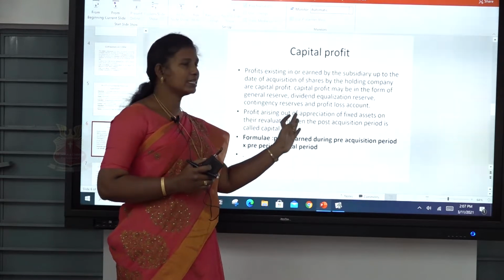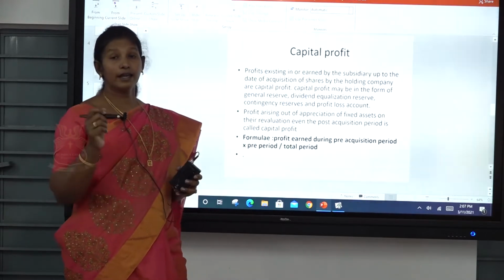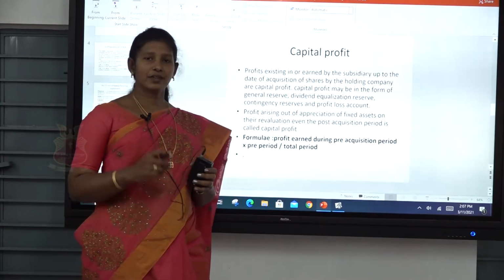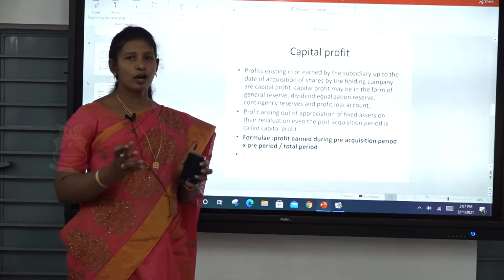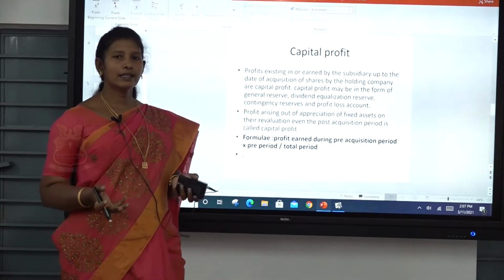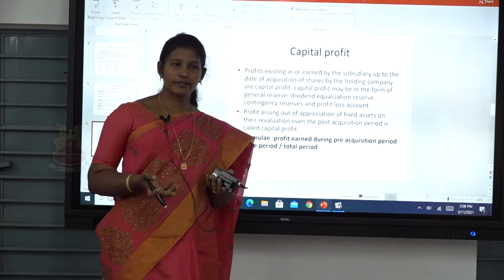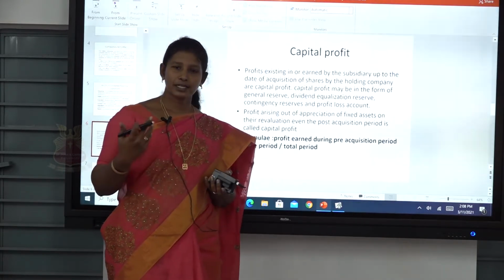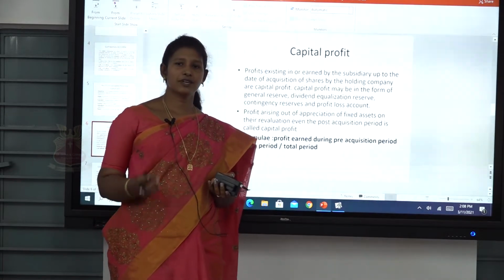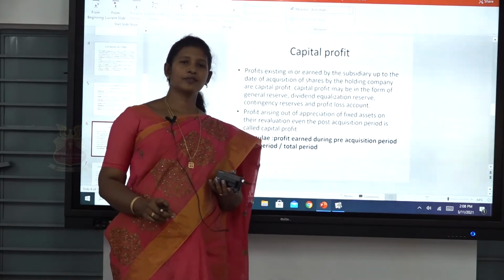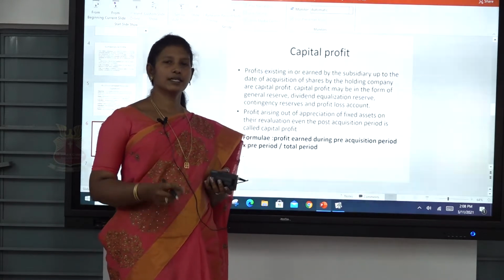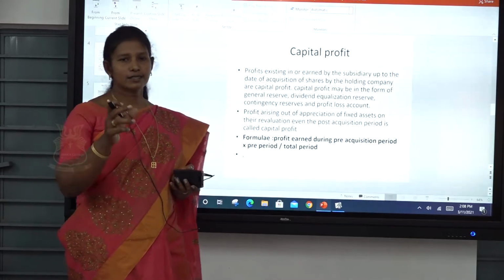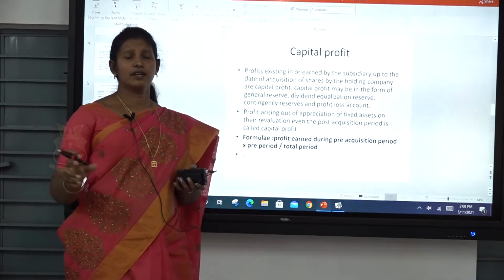So for capital profit, first we have to identify the date of acquisition, and before that we have to identify whether the company follows the calendar year or the academic year. Usually the calendar year starts from 1st January to 31st December, and the academic year starts from 1st April to 31st March. Before preparation of the capital profit and the consolidated balance sheet of the holding company, you must identify the period of the accounts.